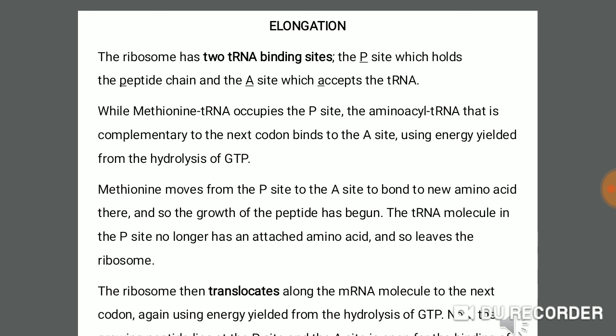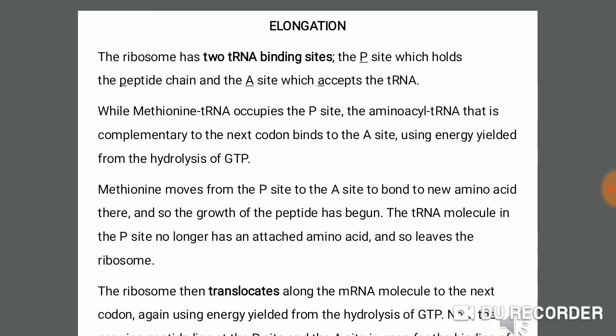When a new tRNA molecule comes, it arrives at the A site, then transfers to the P site. Methionine, the first amino acid, first comes on the A site, then is transferred to the P site. The aminoacyl tRNA molecule complementary to the next codon binds to the A site.